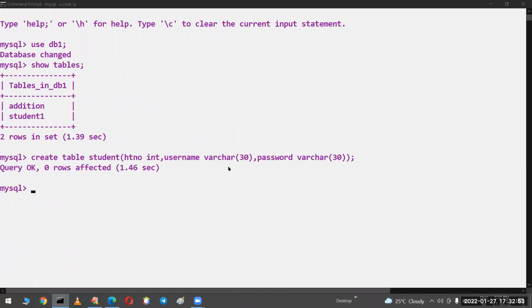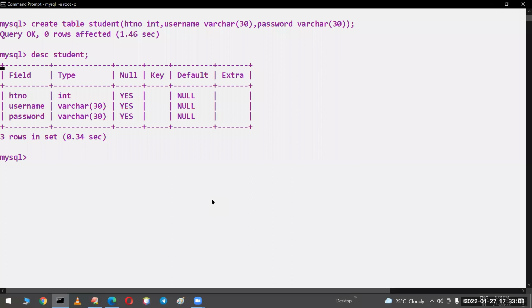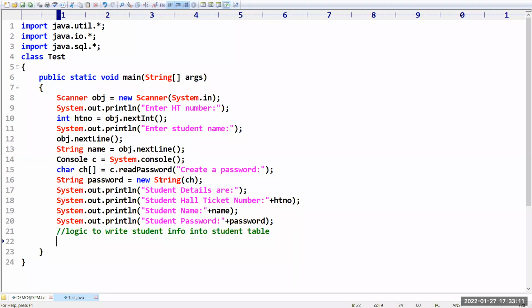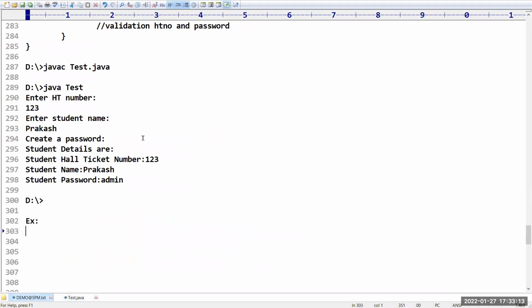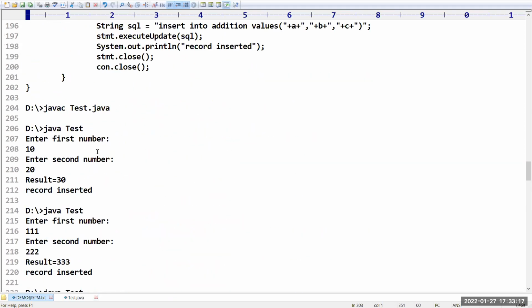Now we have that student table. If you want, you can see the description of the student table. This is the description that we have. Next, after that, we have to prepare a query and write the information. For this we already know, right? We have some database code, so I will take the database code as it is.